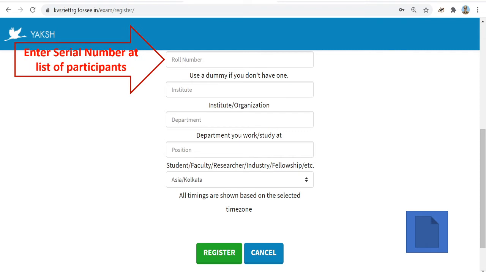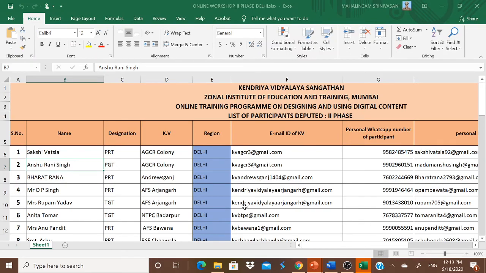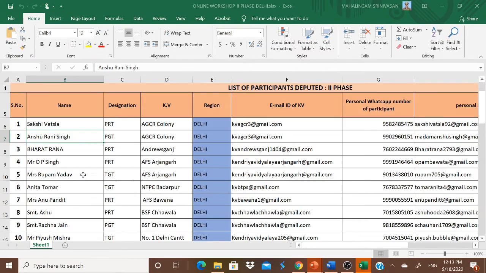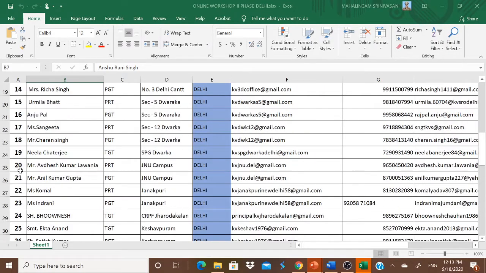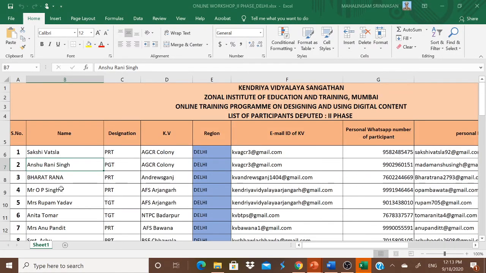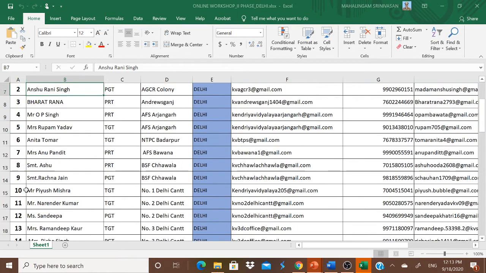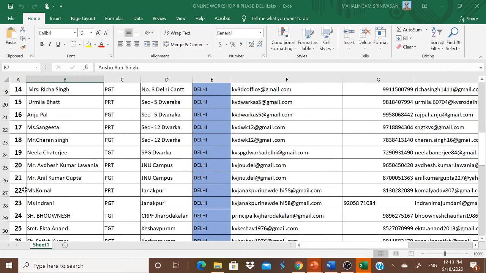We have received the list of participants from Delhi region. That will be shared with you. This file will be shared with you in your email ID. Please note down this serial number. This will be your roll number. You will be using this roll number while you are submitting your quiz and assignment daily. Therefore, please note down this serial number, which is your roll number.